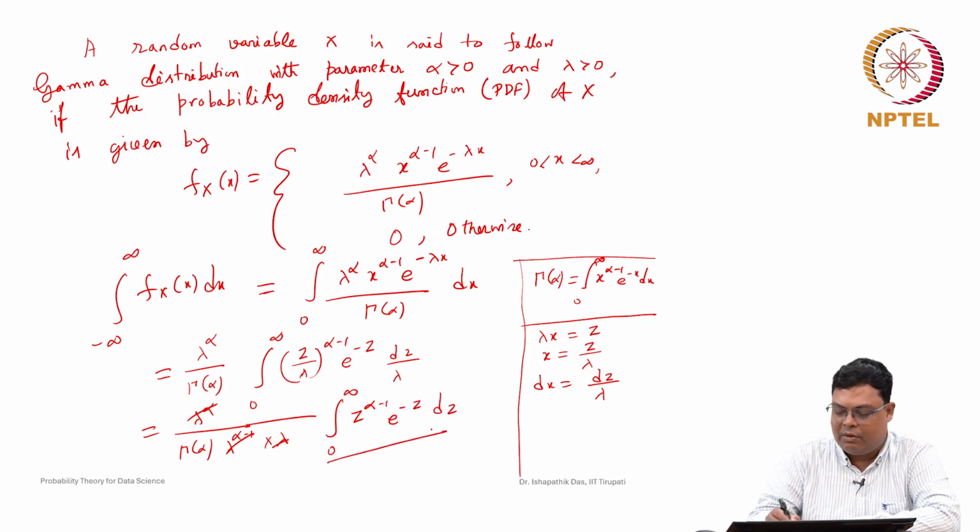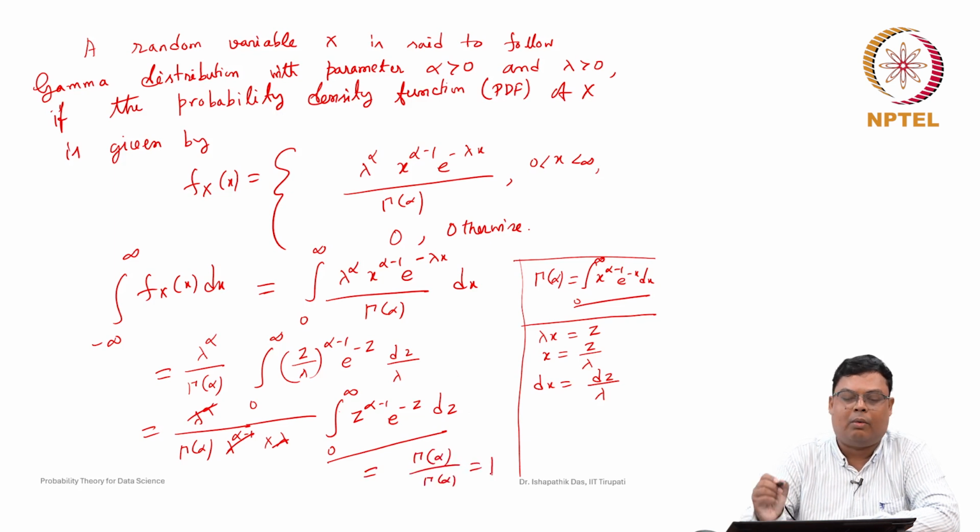Now, you can compare with the formula. Here the integration is x to the power alpha minus 1 e to the power of minus x dx from 0 to infinity, and here it is z to the power alpha minus 1 e to the power of minus z dz from 0 to infinity. So this is also the same as gamma alpha. That is why this is nothing but gamma alpha by gamma alpha, which is equal to 1. So, it is a probability density function.